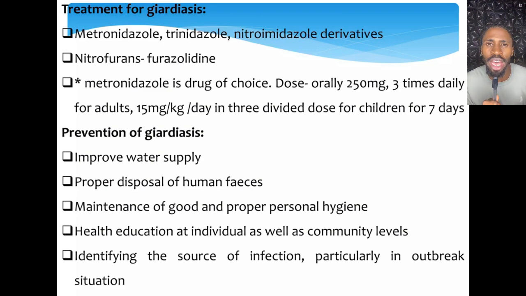The next thing you will do here is treat every person that comes in contact with the infected person. Treat everybody. No vaccination is needed, but just treat everybody that has come in contact with the patient, so that there will be prevention of what, reinfection. Burn every clothing that was used by the infected person or patient. With this, you will have eliminated the cyst that could have come in contact with other people, to prevent reinfection over and over again.